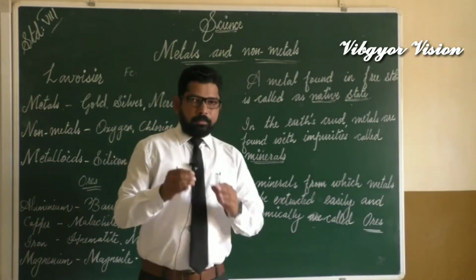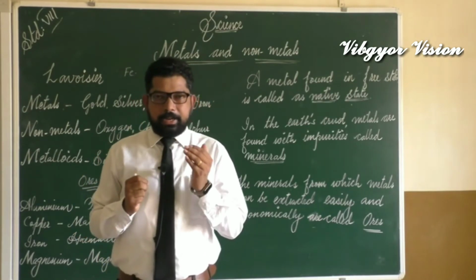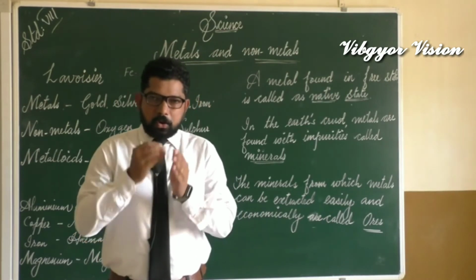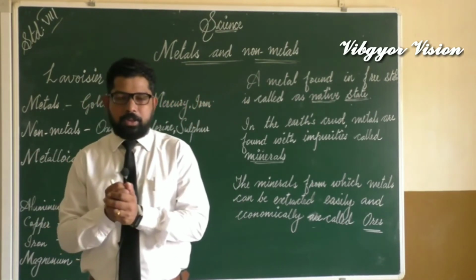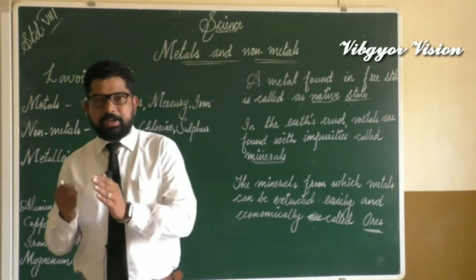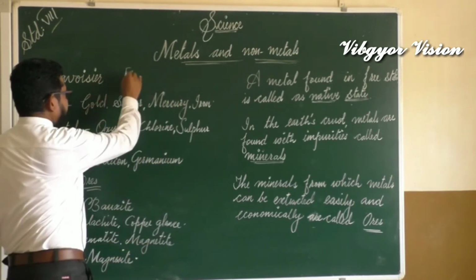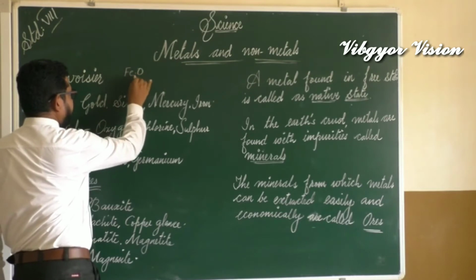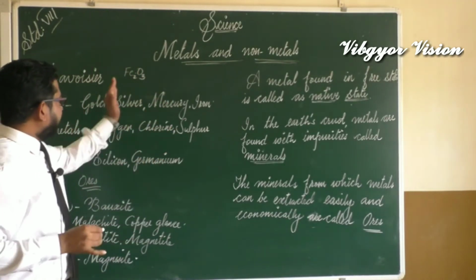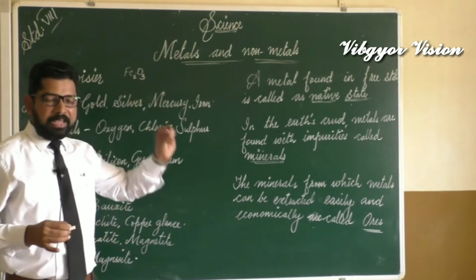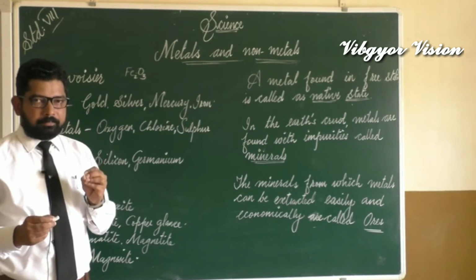Next, we said that most of the metals are present in combined state. So from this combined state, we have to extract that metal. For example, suppose aluminium is present as aluminium oxide, and iron as iron oxide. From this iron oxide, we have to extract only iron.